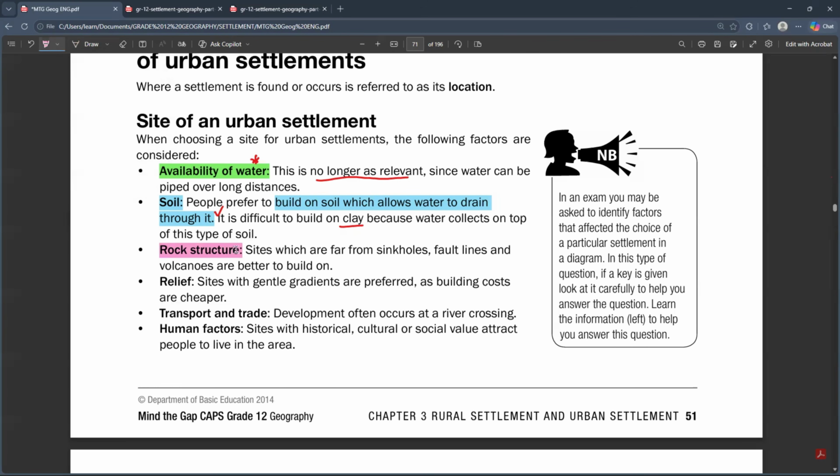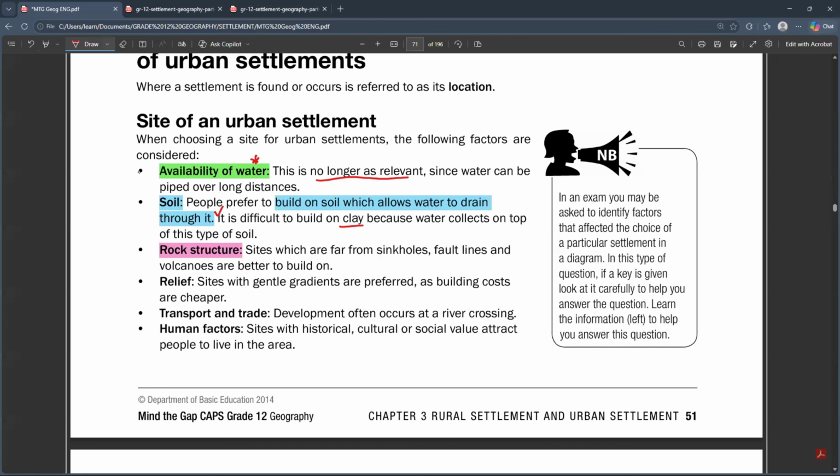Remember, guys, that basically the ground that we are living on is made up of the rock and the soil. That is why in point number 2, we talked about the soil that we want to have so that you can build. But the rock structure is also important. Remember, guys, when you learned in grade 10, the rocks are able to break apart, okay? Rocks are able to break, rocks are able to fold, rocks are able to do many things, okay?